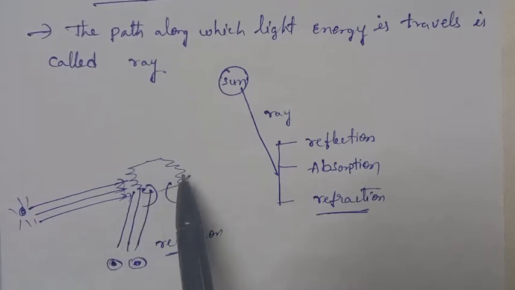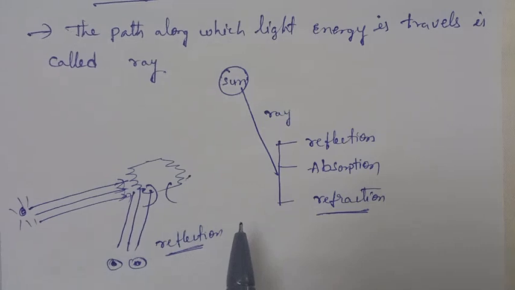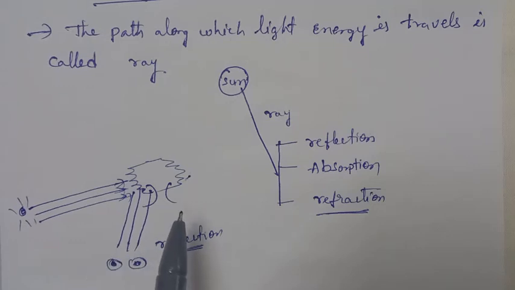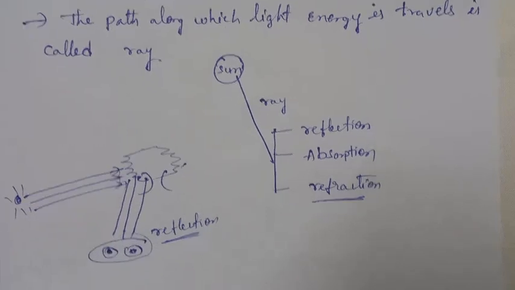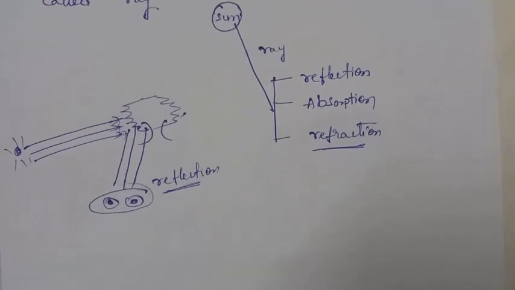If you are viewing, it is because of the reflection. In our daily life, everything around us we see because of reflection. The light energy falls on that object, after that it gets reflected. Because of that reflected light we are viewing. And one more best example, in our daily life all are using mirrors.